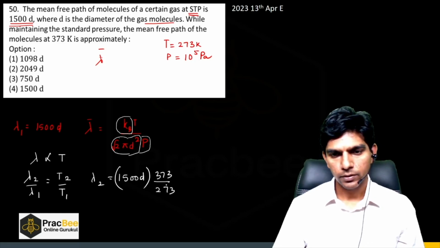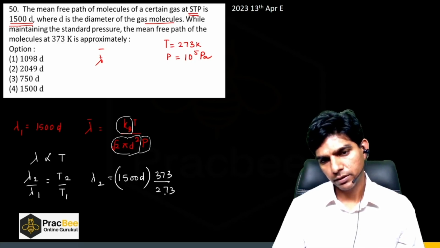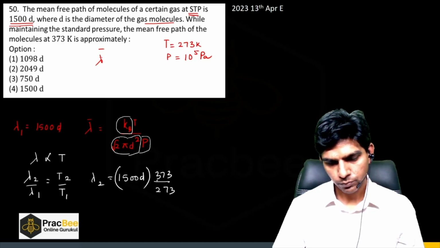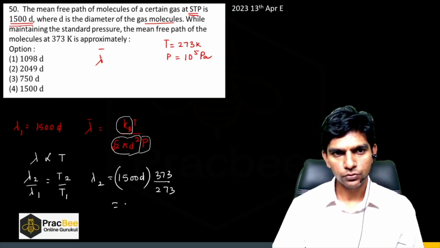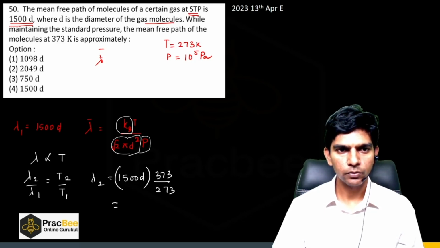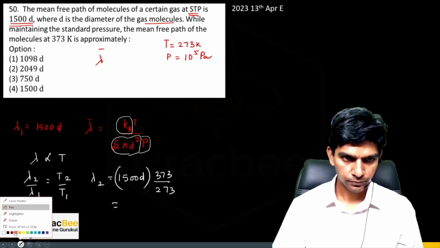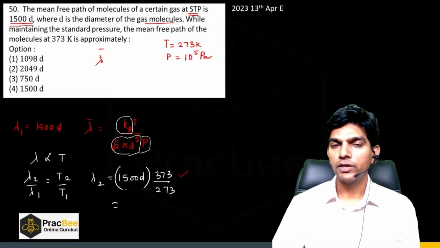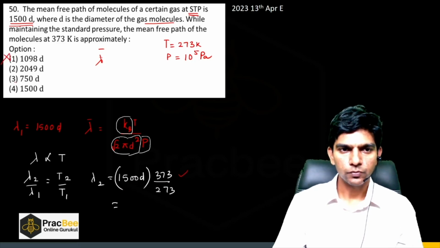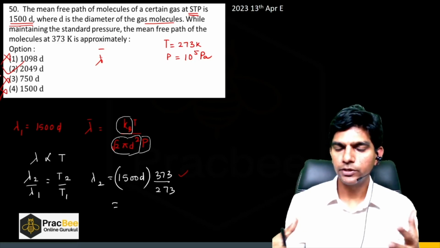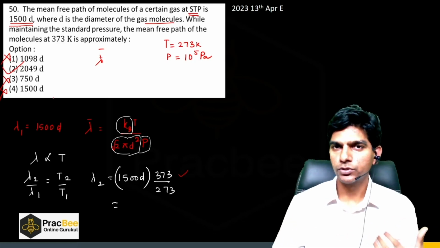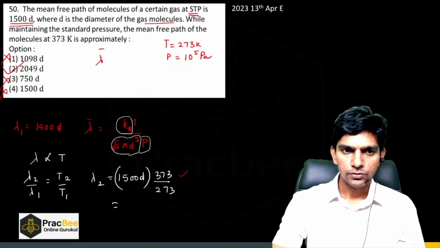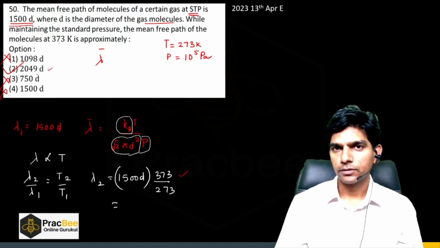So this will be close to 1.3. Okay, right. So this will be close to 2000. So if you look at the options, from this result, we can say it will increase, right? So it can't be option 1, it can't be option 3, it can't be option 4. So the right answer will be option 2. So no need to do any calculation in this question. We can do this question even by elimination. So option 2 is the right answer.